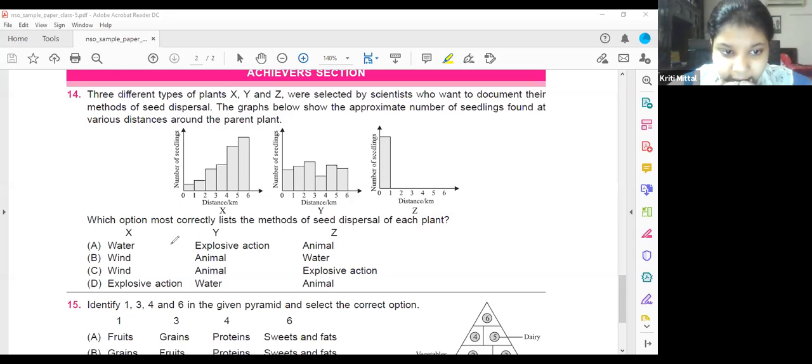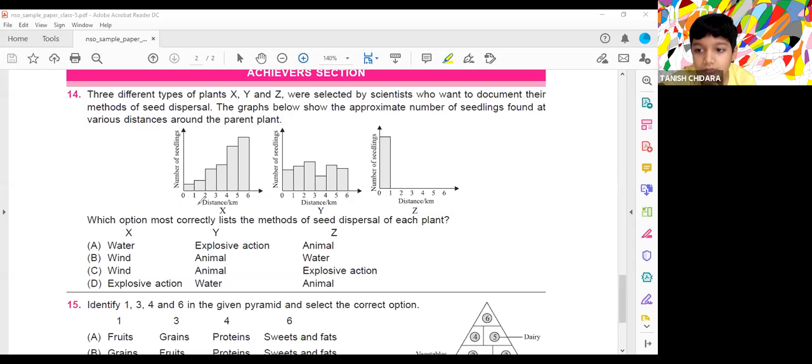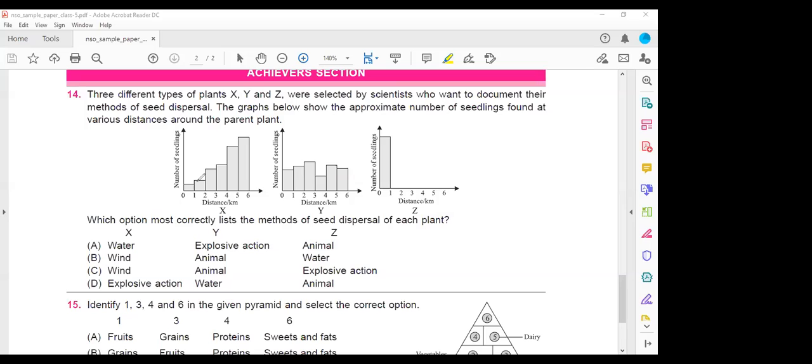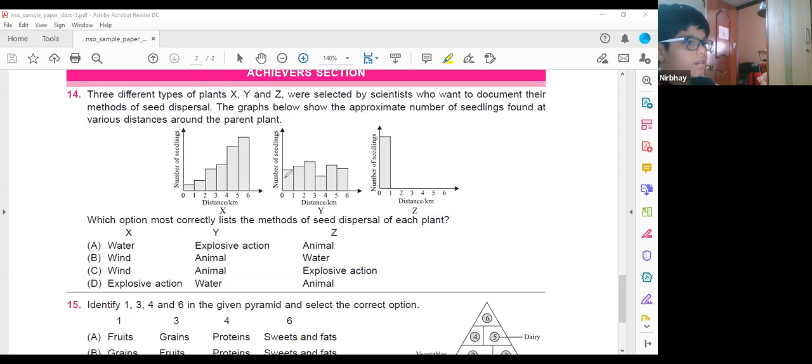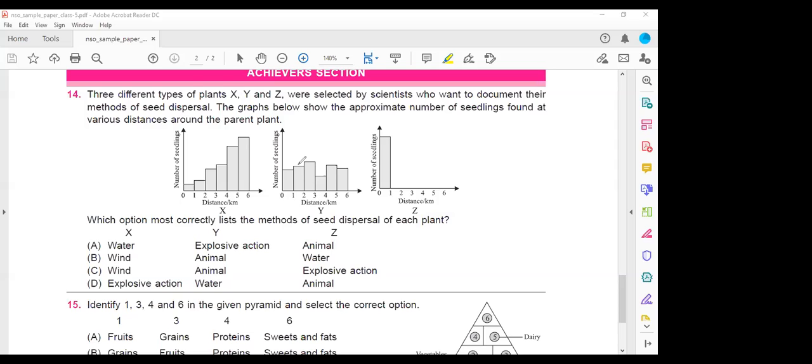Ma'am, I think X is wind. Yes, ma'am, it's wind, because the wind blows to greater distances, so the seeds will be carried by the wind and dispersed to a greater distance. Ma'am, I think Y is animals. Yes, Y will be animals, so the seeds will be dispersed in a uniform fashion.